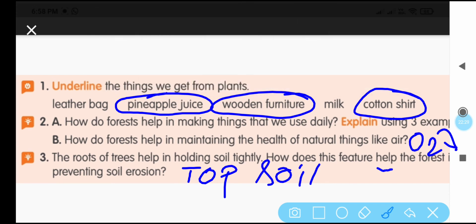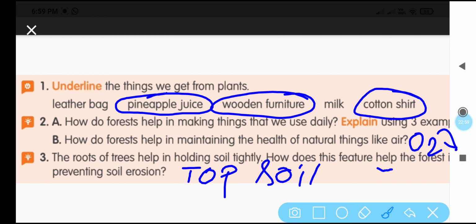Once again, we'll revise. From the bamboo plant, we are getting bamboo baskets and so many things which we use in our daily life, and even paper we are getting from the bamboo trees, and we are getting rubber from the rubber plant. Gum also we are getting from acacia plants, and we are getting furniture, spices, honey, so many things from the plants.